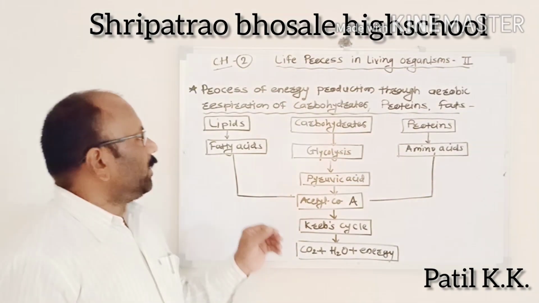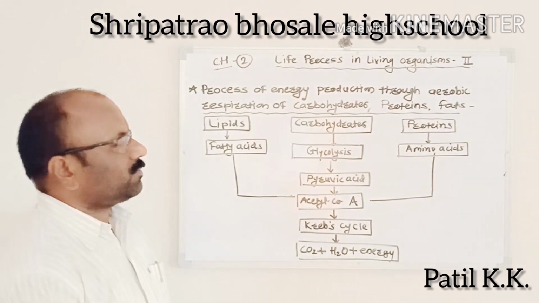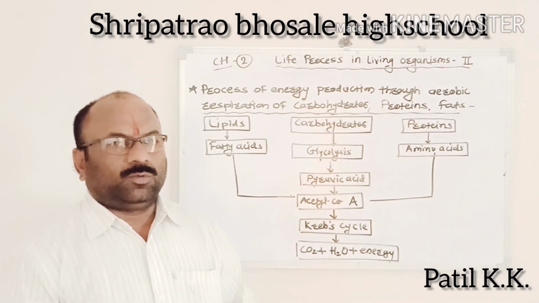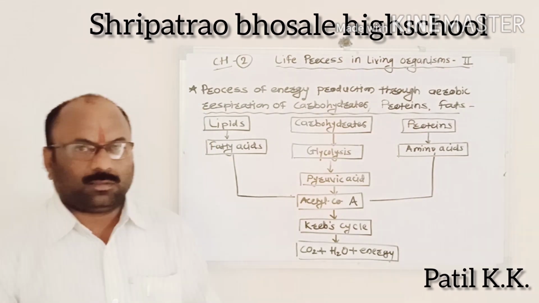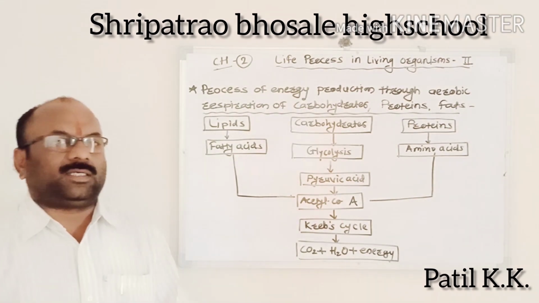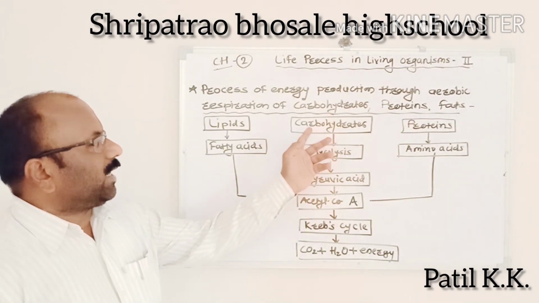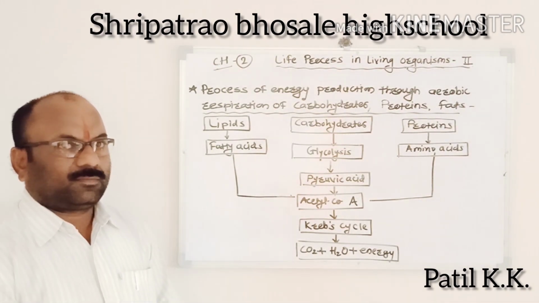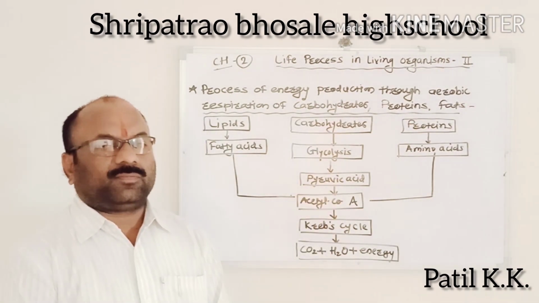Next point is the process of energy production through aerobic respiration of carbohydrates, proteins, and fats. You know that carbohydrates are converted into glucose, proteins are converted into amino acids, and fats are converted into fatty acids. Glucose is oxidized to form the glycolysis.